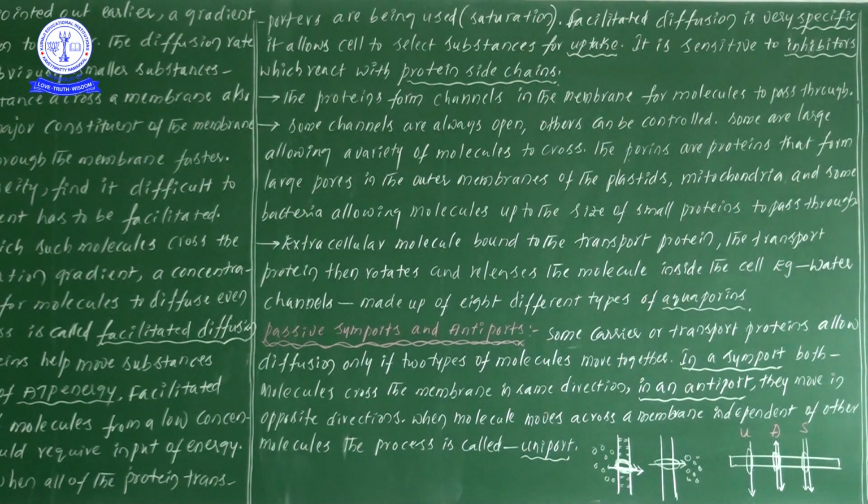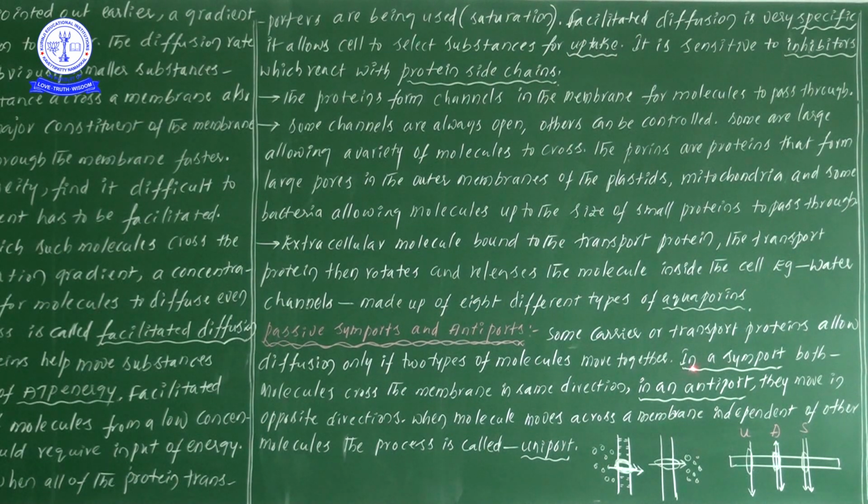Some transport proteins allow diffusion only if the ions are moving in one direction from one place to another. What will the other kinds of proteins do, and what is their function? Now let us have a look.